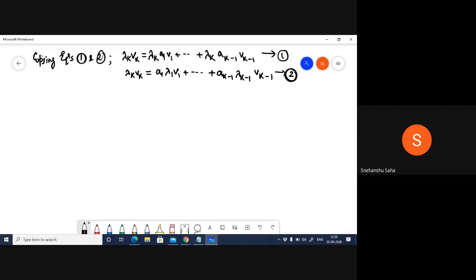Okay, so now that we have two equations, what we can do is subtract one from the other. If I do that, on the left hand side I have 0. On the right hand side, what I have is (lambda_k minus lambda_1) a1 v1 plus and so on, plus (lambda_k minus lambda_{k-1}) a_{k-1} v_{k-1}, right?